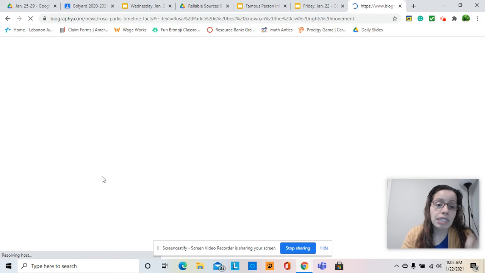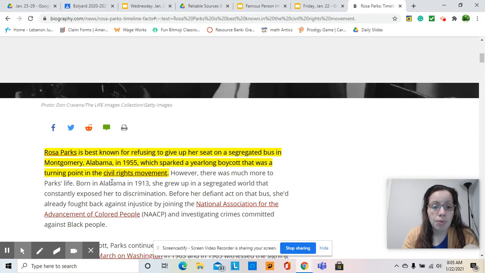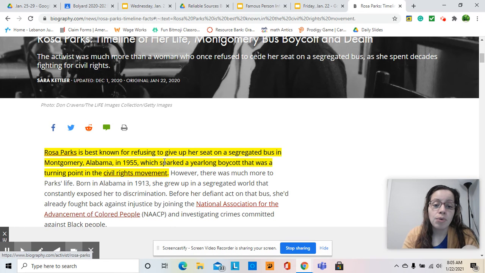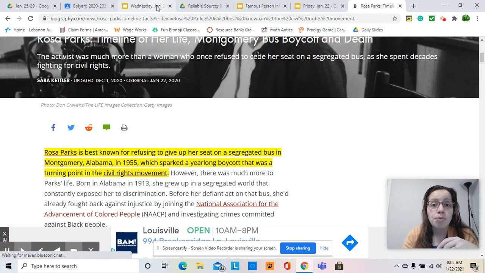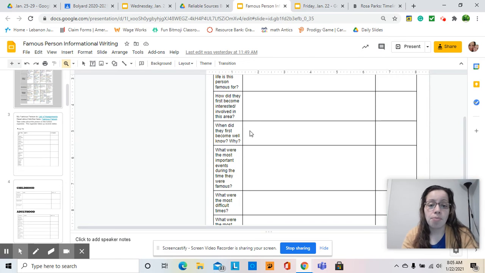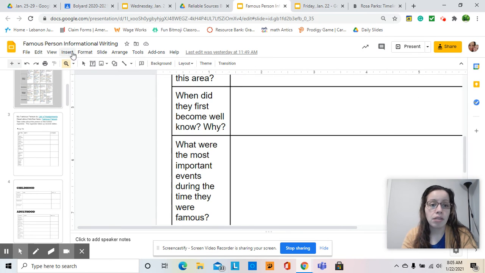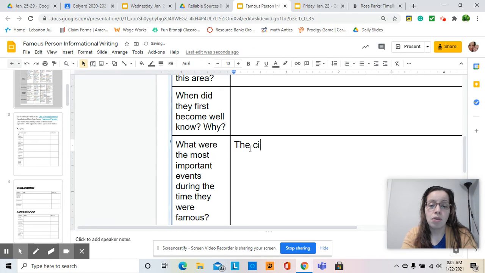So the civil rights movement is what was happening. If you look at this, she's best known for refusing to give up her seat on a segregated bus in Montgomery, Alabama in 1955, which sparked a year-long boycott that was the turning point in the civil rights movement. That really is what was going on at that time. So I'm going to put, what were the most important events? Well, the civil rights movement.